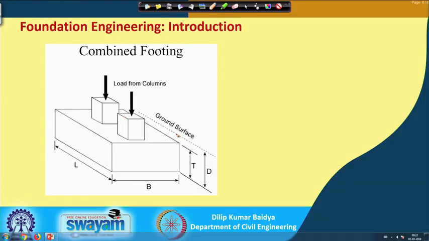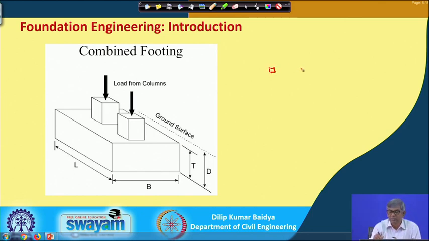Another thing, while constructing this foundation, suppose this is a column location, this is another column location, and so on, like the building.